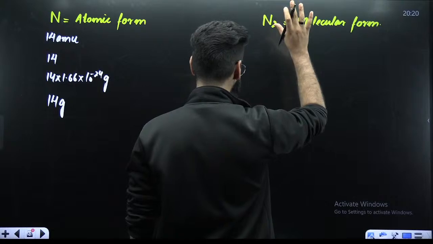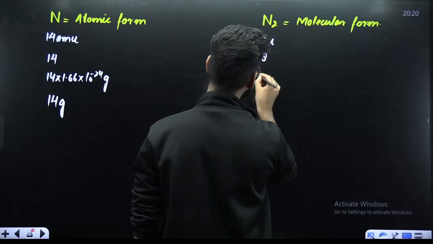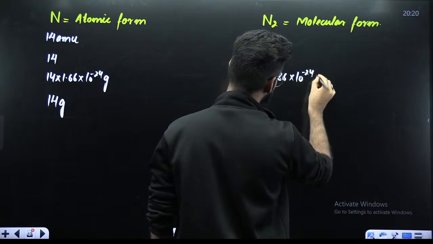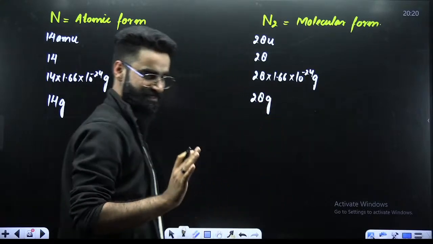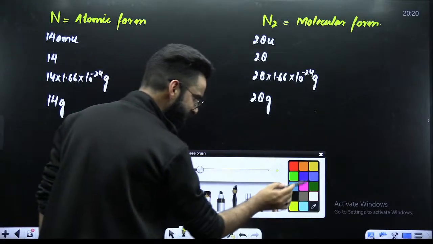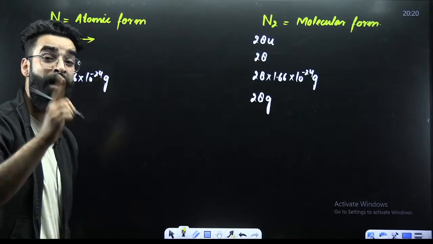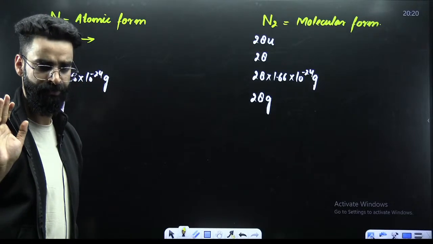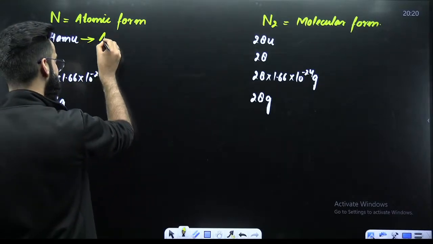Now, when it comes to N2, again I'm mentioning four terms. One is going to be 28 AMU, second is going to be just 28, third is going to be 28 multiplied by 1.66 into 10 raised power minus 24 grams. And the next term, instead of 28 AMU, you are just going to write 28 grams. Let's try to analyze all these things quickly. What is this 14 AMU? First of all, this is the mass of one nitrogen atom in AMU, which you can directly call the atomic mass of nitrogen.